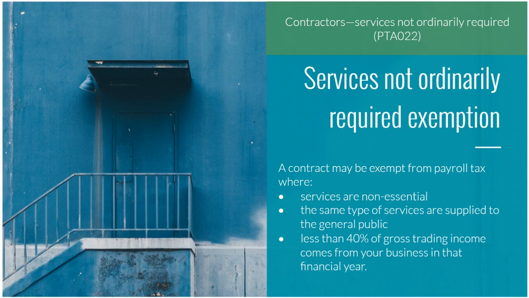The services provided by the contractor must not ordinarily be required by the hiring business, and the contractor must ordinarily provide the services in question to the general public. To satisfy this criterion, the contractor would need to have derived less than 40% of gross trading income from the principal during the relevant financial year. Where the above criteria is not satisfied, but you believe you are entitled to this exemption, you may apply to the Commissioner for a determination. We have a couple of examples to explain the exemption further.